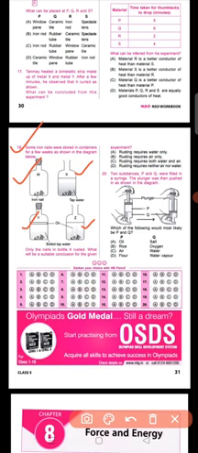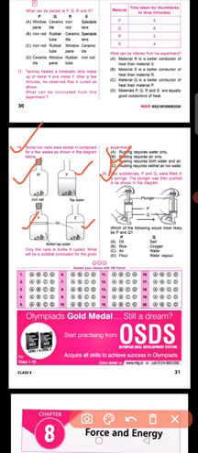Okay, so 4 options are there: rusting requires water only, rusting requires air only, rusting requires both air and water, rusting requires neither air nor water. So you can go for option number C, that rusting requires air and water both. As only nails in bottle X got rusted, this means both water and air are required for rusting. Okay, let us move to the next one then.